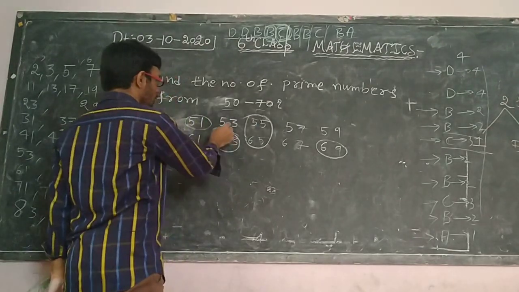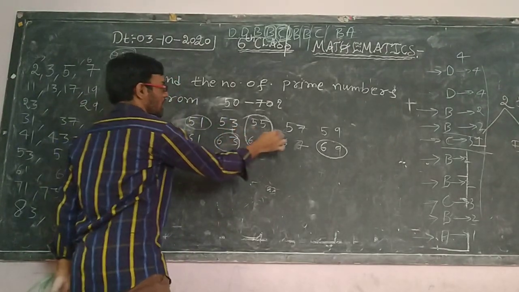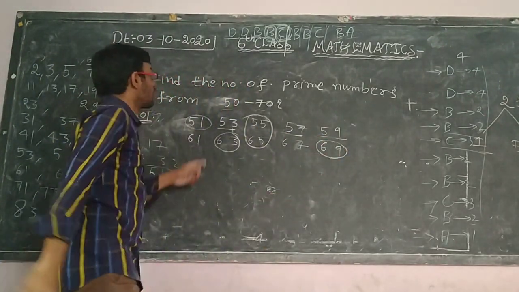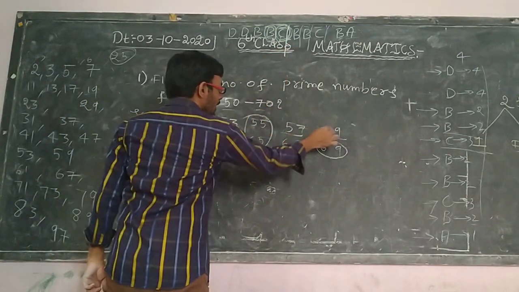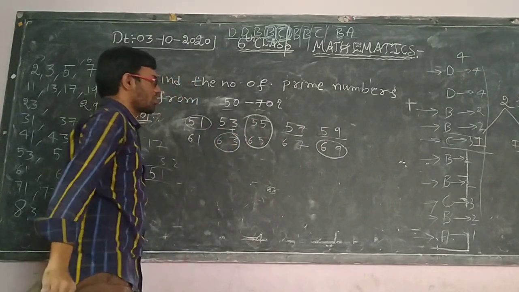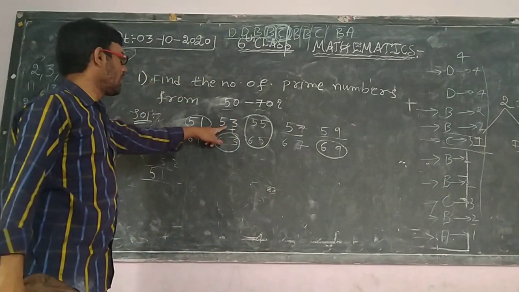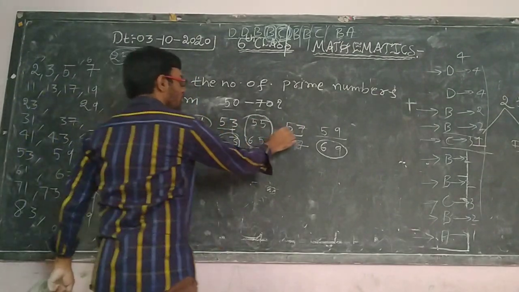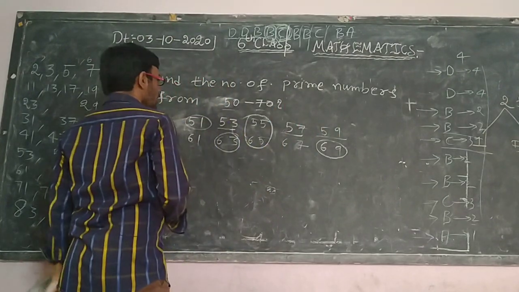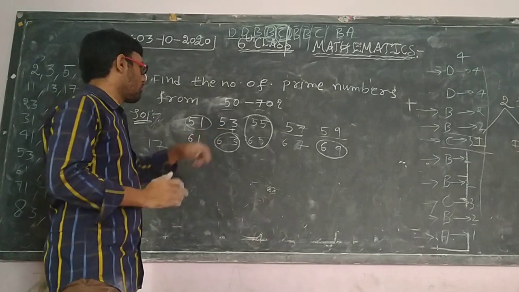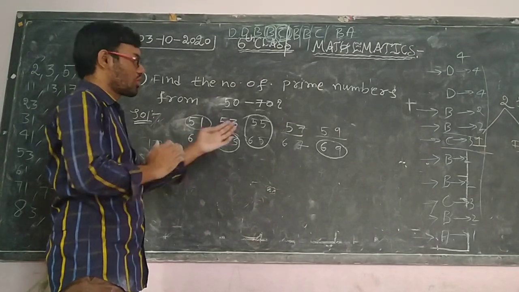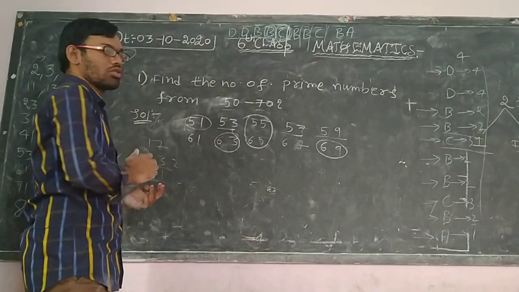After this, how many numbers are still there? 53, 57, 59. So from 51 to 60 is B. But here 3 numbers are there. So which number are you supposed to cancel? 53 is not in any table, but 57 and 59 need checking. Whichever number is in any table, we are supposed to identify.